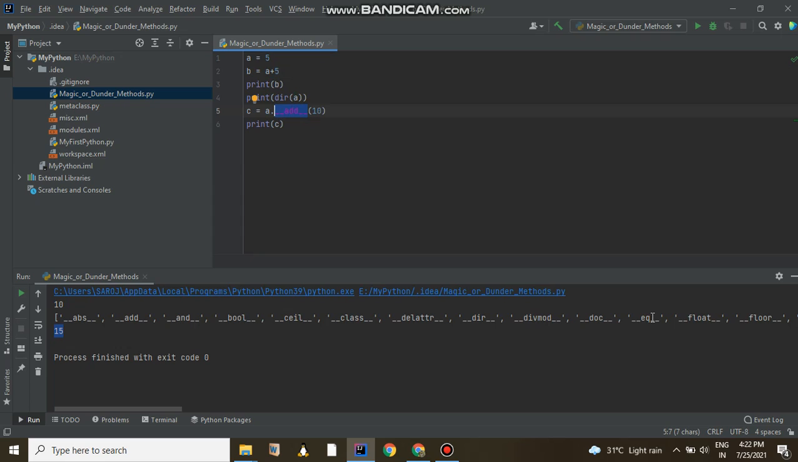Similarly for the string class there are such methods, and for other classes also we have such methods. These methods are meant for certain kinds of overloading, otherwise they work behind any kind of operation. So this is the introduction of magic or dunder methods. In future videos we are going to learn these dunder methods one after another.